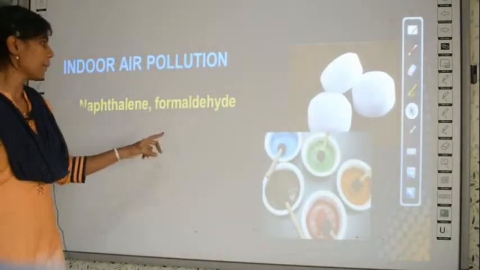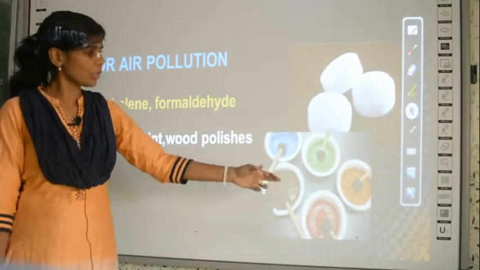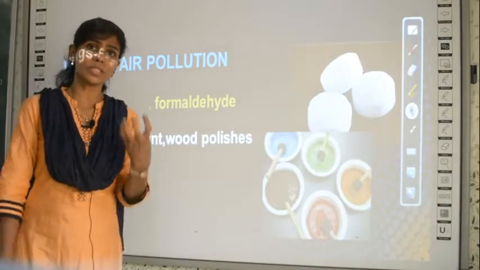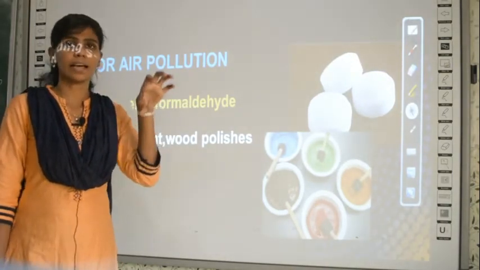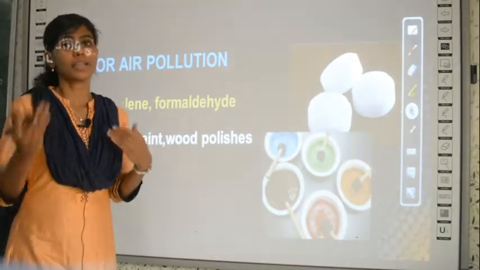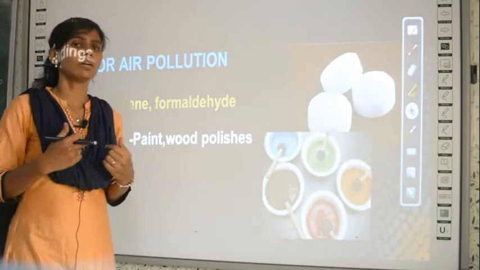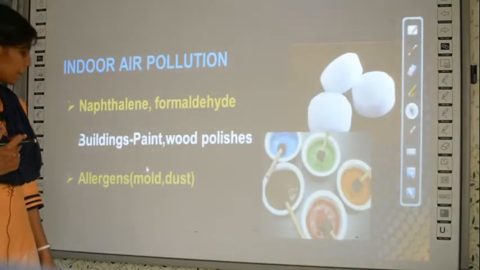So this is a pollutant. And then the paint and wood polish that we use, that is also causing air pollution. That is something unnecessary existing in the air, right? When you paint your house, you can feel the extra, unnecessary smell which will affect your respiratory tract. So paints are also considered air pollutants.